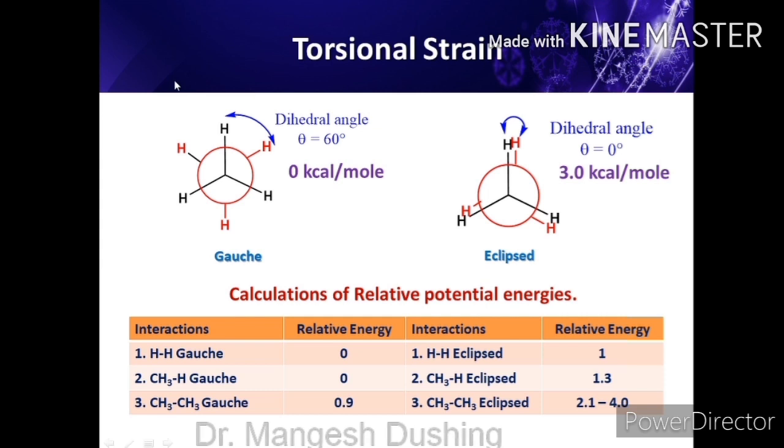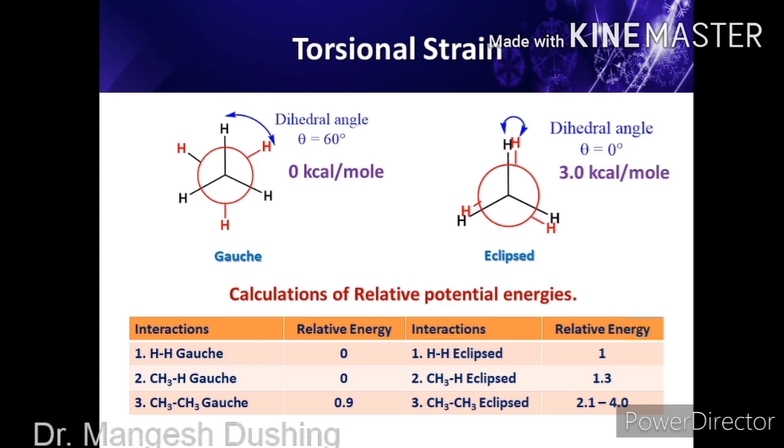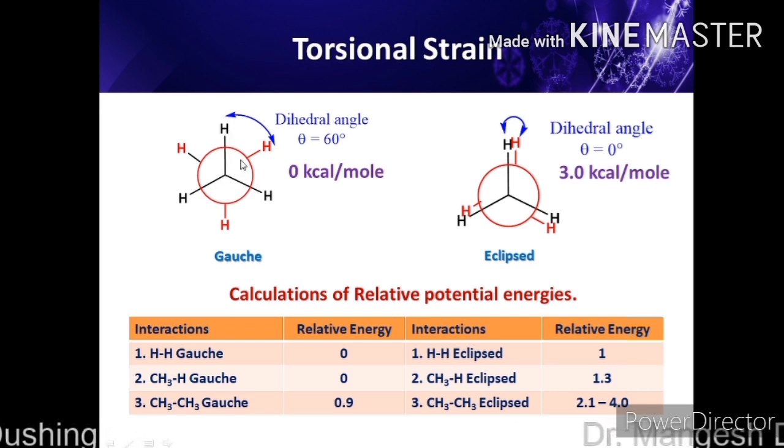Now, as we just saw, this is the staggered conformation, but it is not actually a staggered conformation in terms of if these hydrogens are replaced with some other atoms or groups of atoms. Now we'll see what that is. If we look here, this is the first atom, second atom, and this is the rear carbon, third atom, and this is the fourth atom.